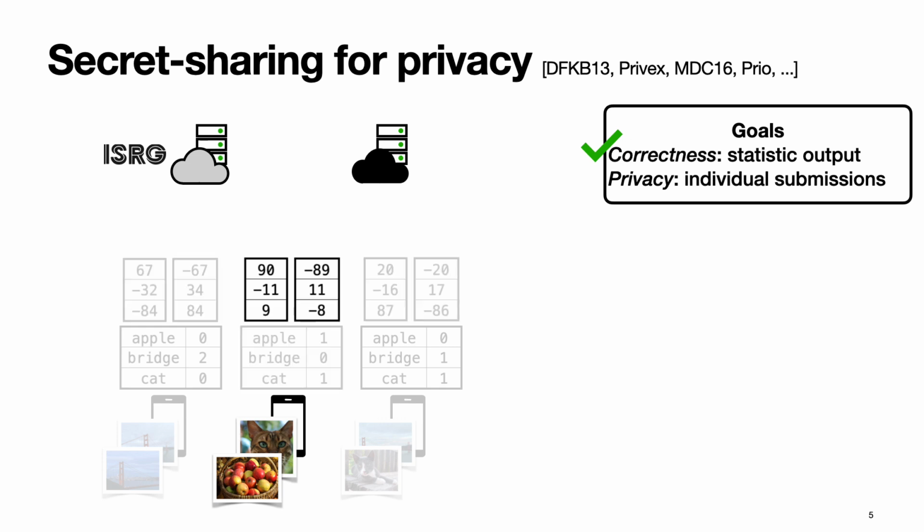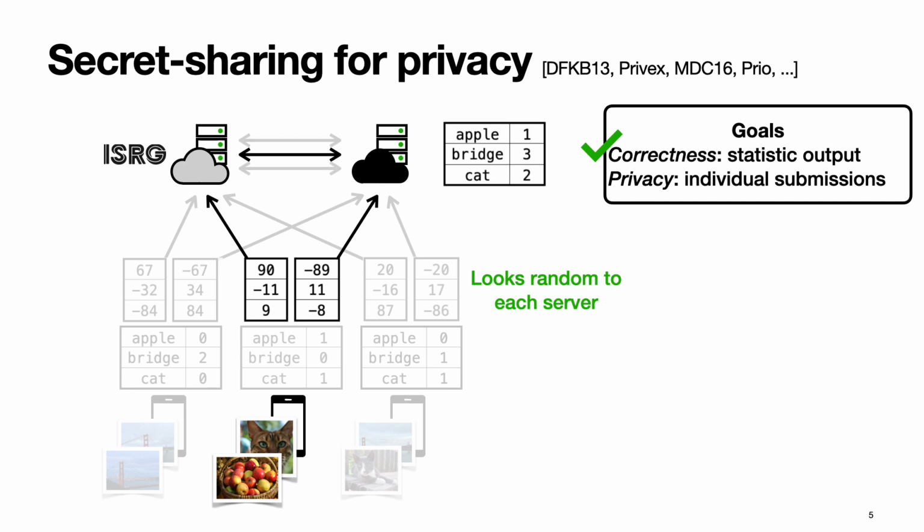Secret shares by themselves look random. If you take any of these shares, it looks random to you, but when you bring them together, they sum up to the actual table that the users had. Users are going to send these secret shares to the two servers, and the servers are going to do some communication, at the end of which they learn the sum of these tables as they wanted to. And the nice property here is that if one of these servers gets compromised by an adversary, then all the adversary sees is just this final table and these random shares coming from each user. So we do have privacy here, as long as at least one of the servers is honest.